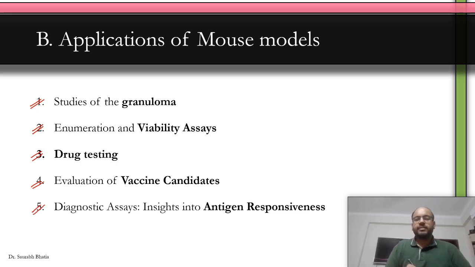That means we can study the granulomatous response, whether the M. leprae can cause disease or not, different drugs for therapy of M. leprae, the efficacy of vaccines and other things which can be used to inoculate against M. leprae, or the antigen response after infection, and study more about what actually happens when M. leprae enters the body. Clear? So let's discuss in a little detail each of these applications.